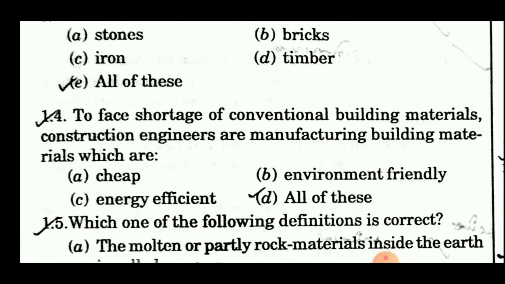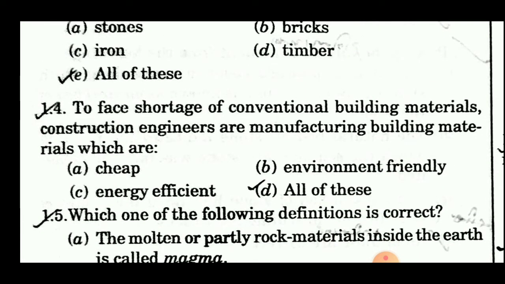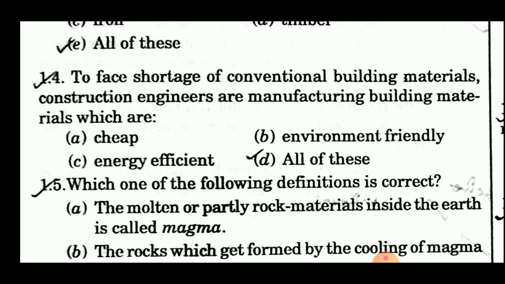Fourth question is to face shortage of conventional building materials, construction engineers are manufacturing building materials which are option A is cheap, B is environmental friendly, third one is energy efficient and fourth is all of these. So obviously answer of this question is all of these. Okay, engineers are manufacturing building materials which are cheap, environmental friendly as well as energy efficient.